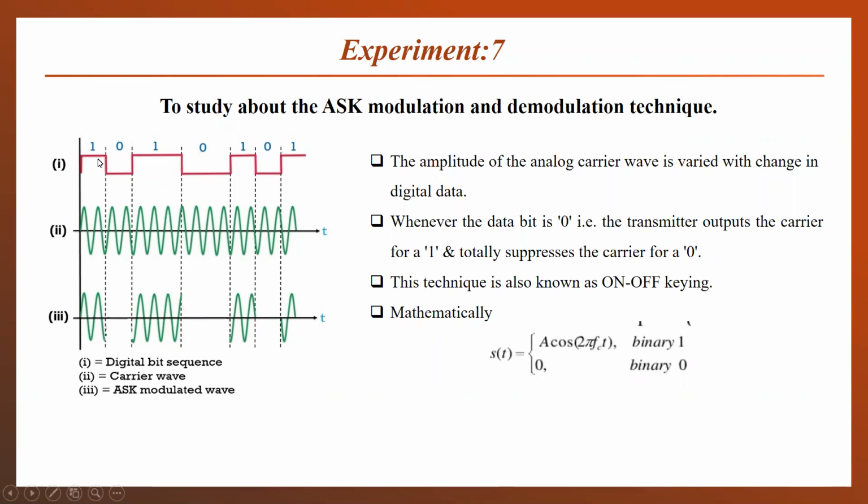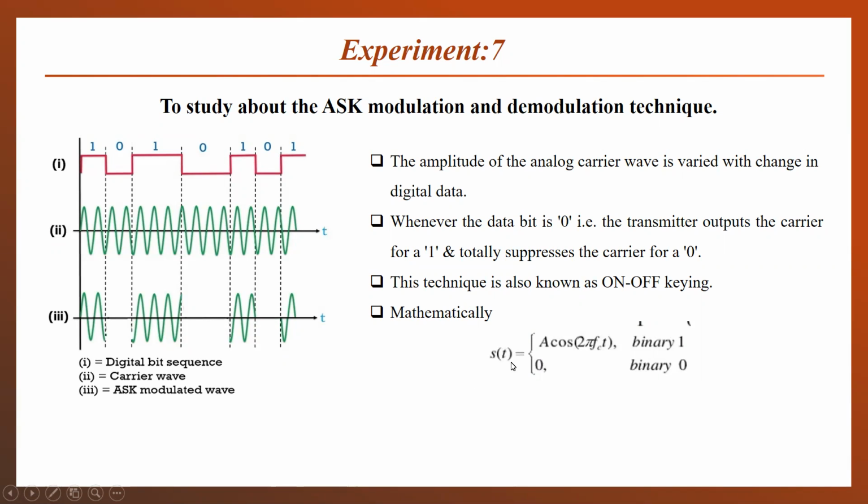Our data will be in the form of 1 or 0. Whenever the data bit is 1, the carrier signal is transmitted. Whenever the data bit is 0, the carrier signal is absent. So for these two bits, which are 1, the carrier signal will be transmitted for the 2 bits. And again for 0, again the carrier signal is omitted.